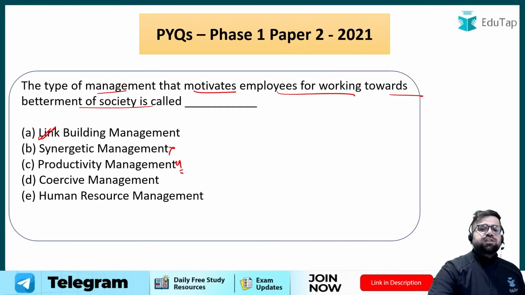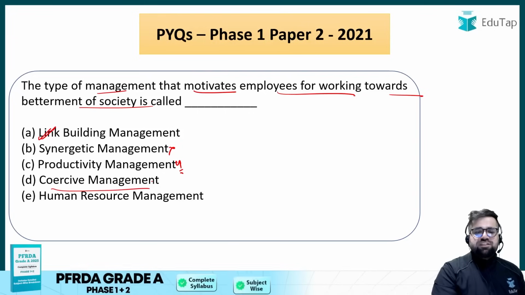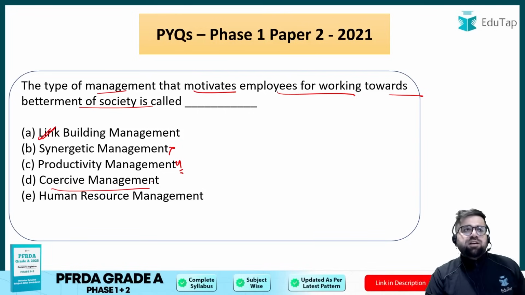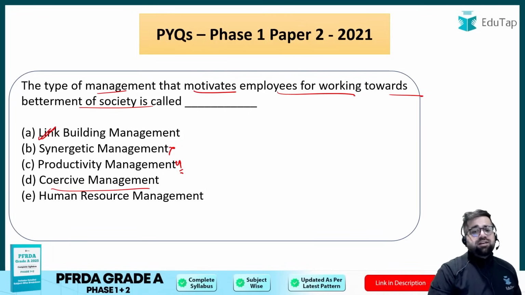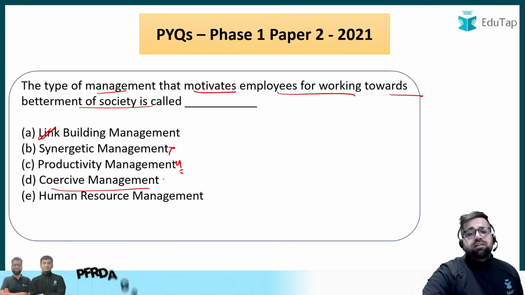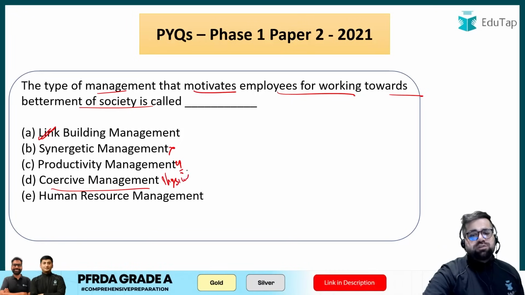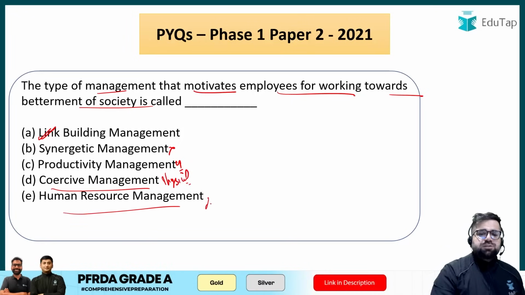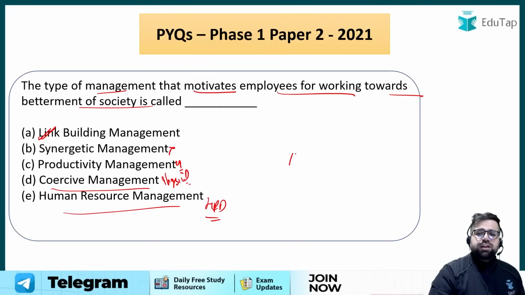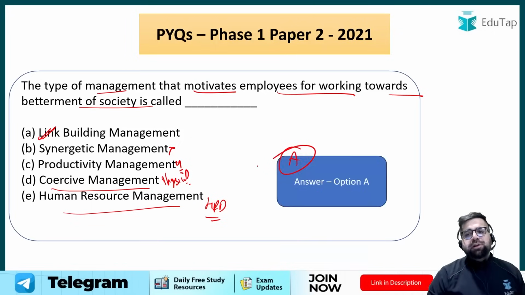Productivity management focuses on increasing the production. Coercive management, although not adopted, but it can be adopted by your autocratic leaders. Coercive management means what? That you are using physical push. Human resource management deals with HRD. Right? So the correct answer over here will be option number A only.